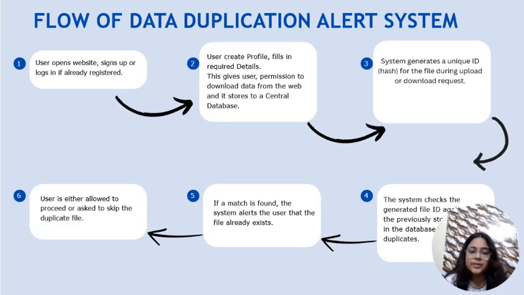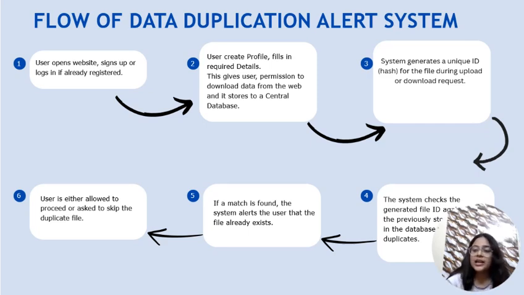Now I'll try to explain the same using a flow diagram. The user accesses a website, say the organization website, using the organization mail which has been provided to them, and tries to access a resource or download it. The request is sent to the backend and the system generates a unique ID hash for the file. This happens during an upload request, that is, while uploading a file to the central database, and a download request, while a user is trying to download that file.